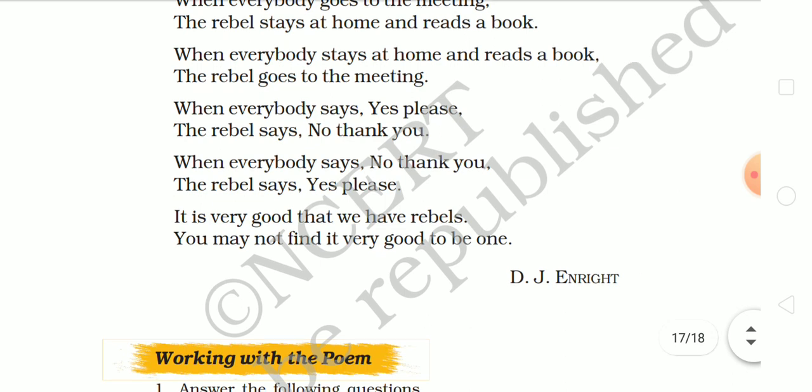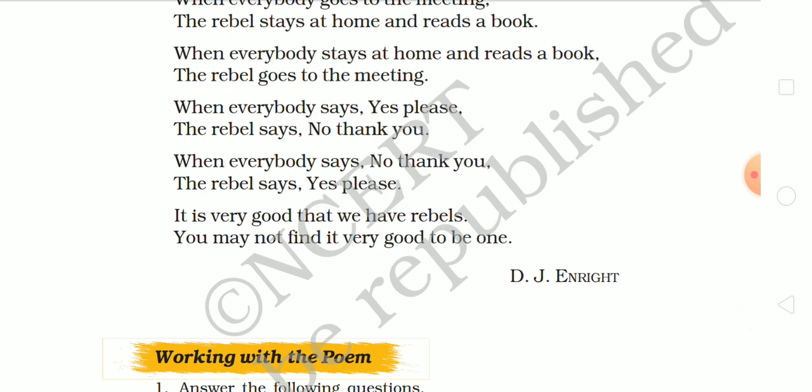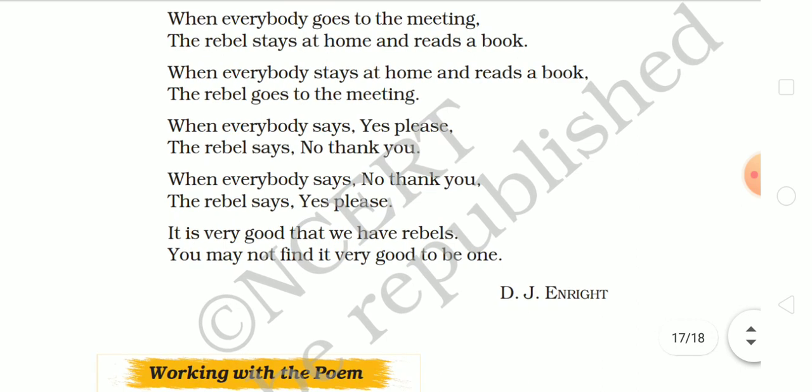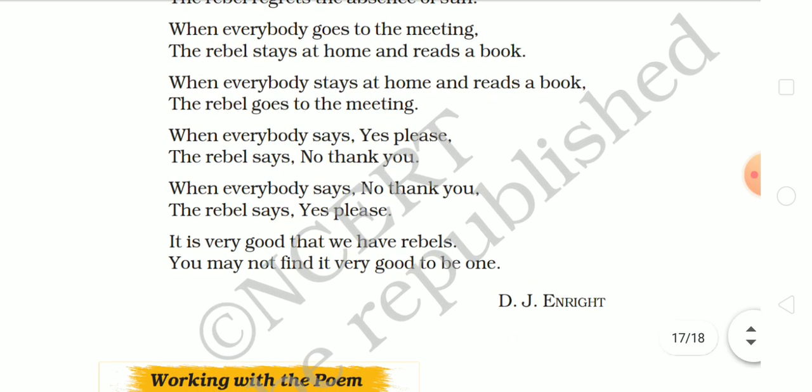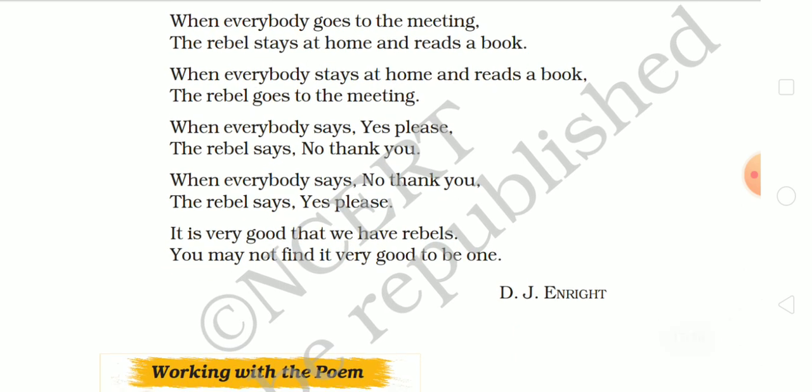Okay. Now the last two lines: it is very good that we have rebels. You may not find it very good to be one. Now what is the actual meaning of the last two lines? The poet says that the rebel is still a good thing for society. It is good to have rebels among us. They are a source of contrast and fill colors in our life. Without rebels, the world would have only one color.